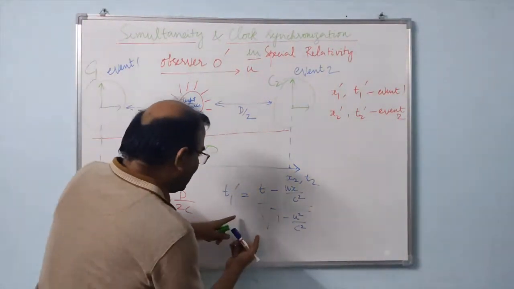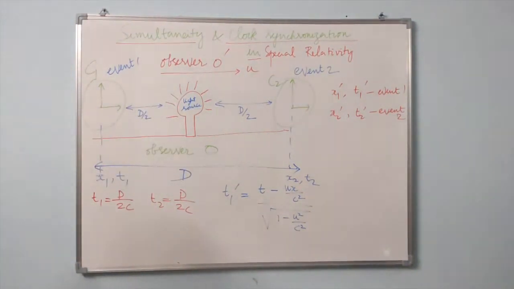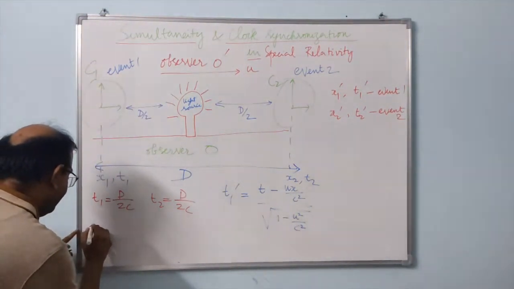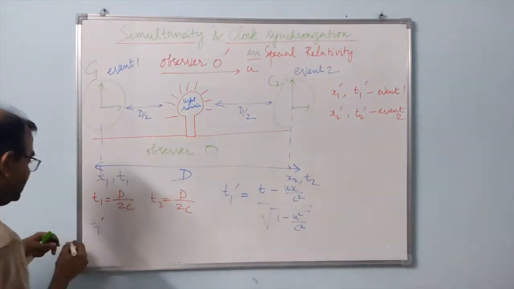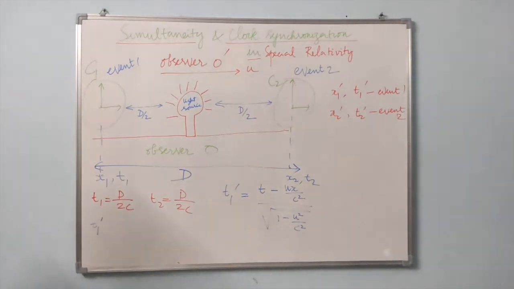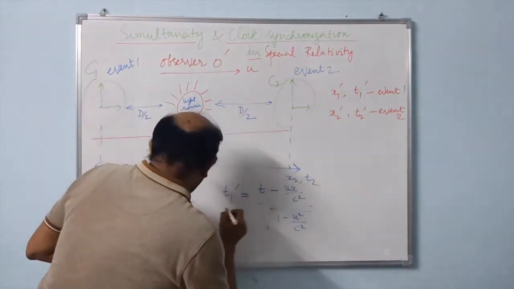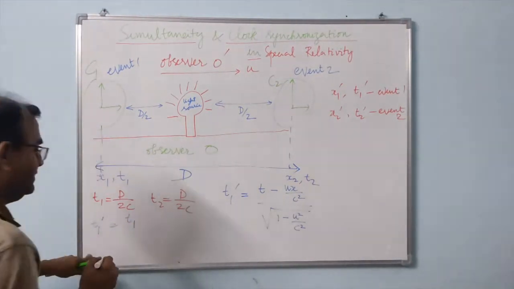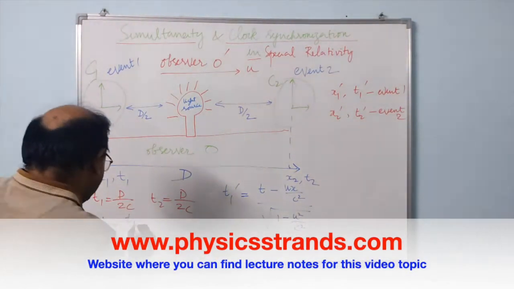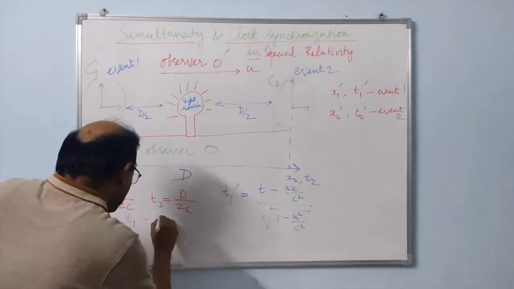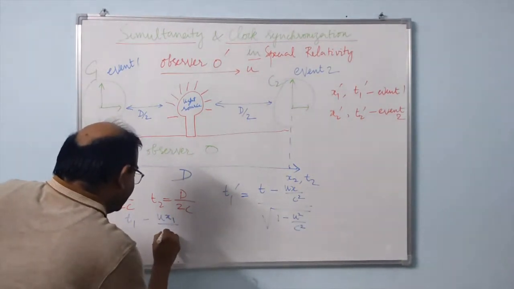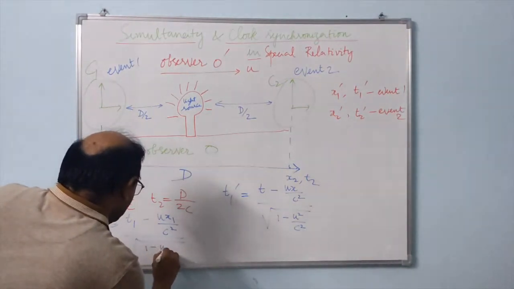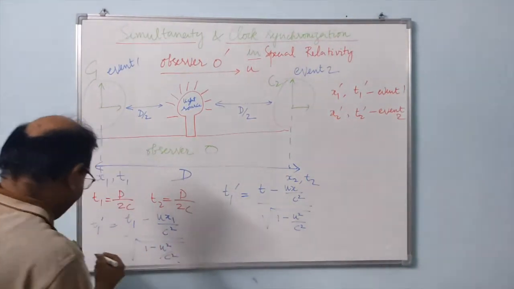So, if you use this one now, we would write t1 prime is equal to t1 in this case minus u x1 over c squared, the entire thing over square root of 1 minus u squared over c squared.